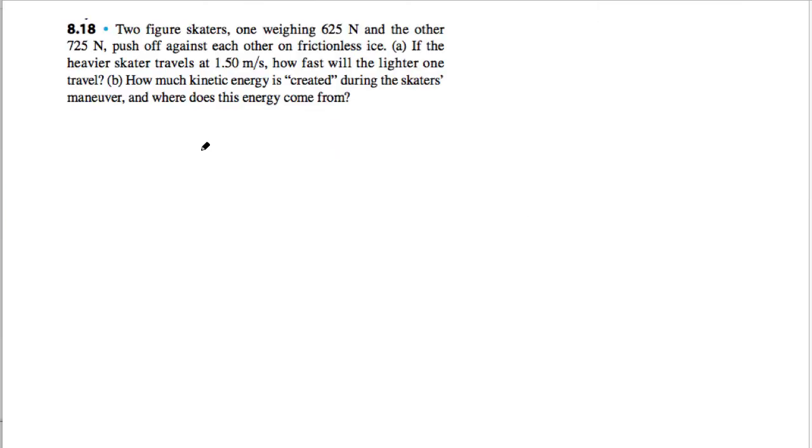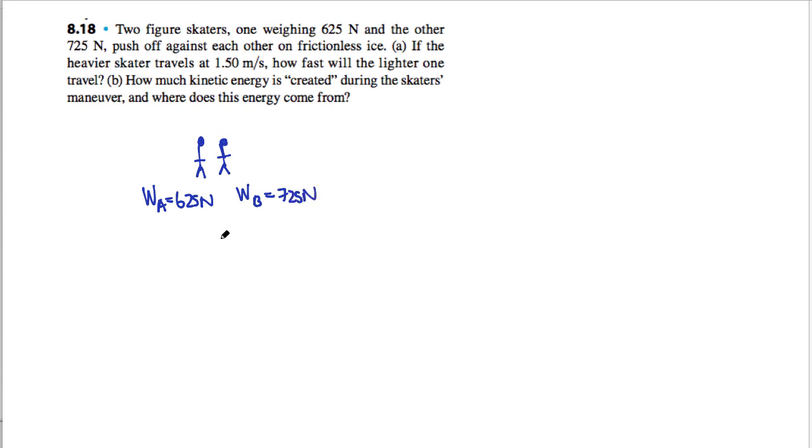So for question 8.18, we have two figure skaters with different weights. So I'll just draw these figure skaters as dots, or we can draw them as stick figures. And so they are together. So we have figure skater A and figure skater B. So the weight of figure skater A is 625 newtons. The weight of figure skater B is 725 newtons.